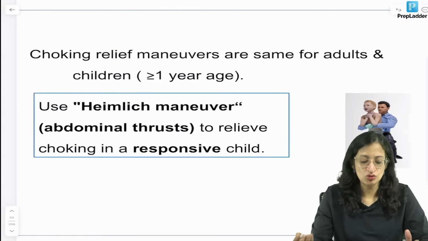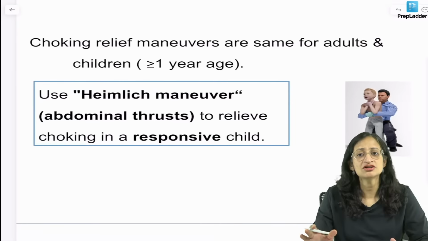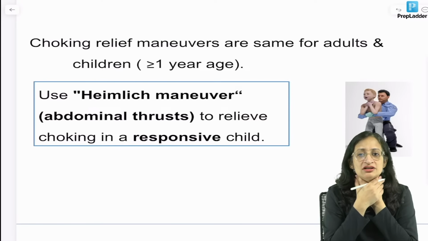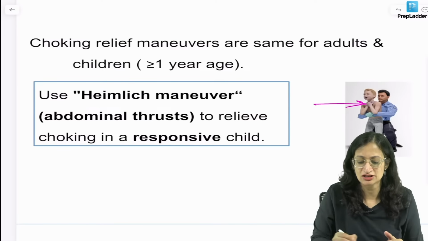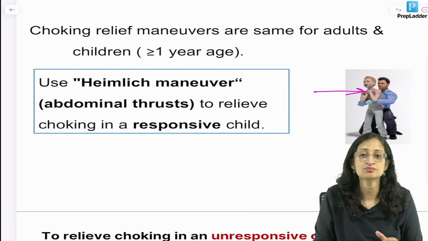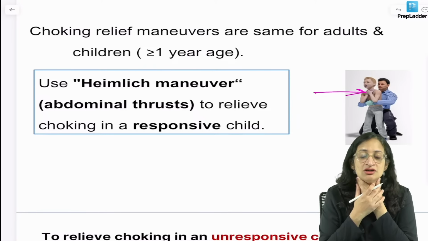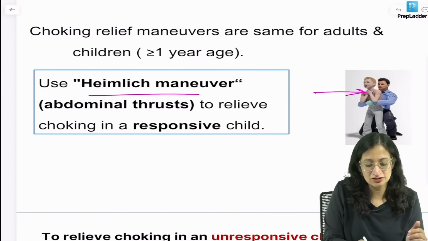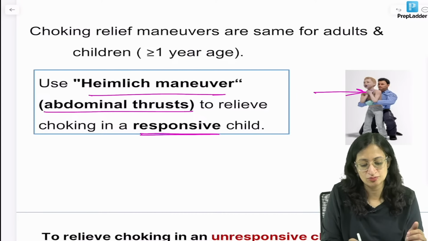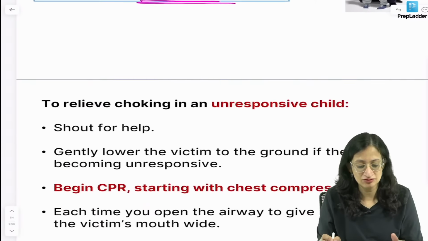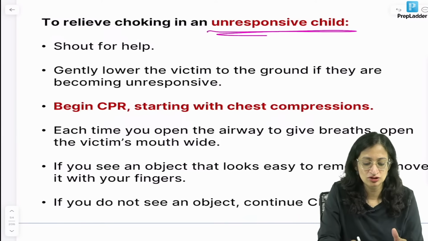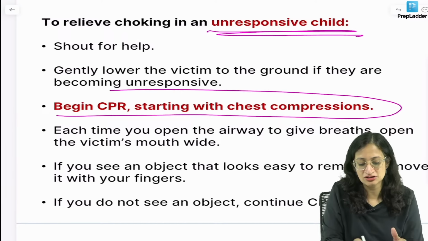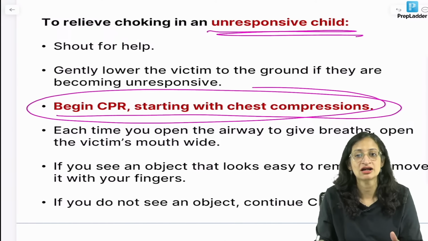Now, what about older children? Again, holding the neck like this is called the universal choking sign. Sometimes the child is not able to speak at all. Universal choking sign makes you suspect a foreign body. If the child is conscious, use Heimlich's maneuver or abdominal thrusts in a responsive child. But if the child is unresponsive, what will you do? You have to begin CPR starting with chest compressions, right?